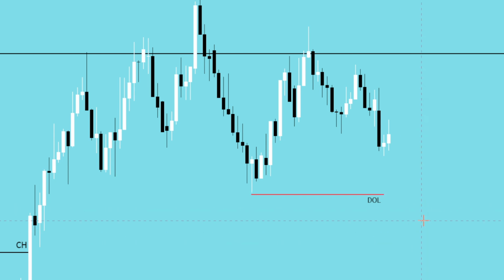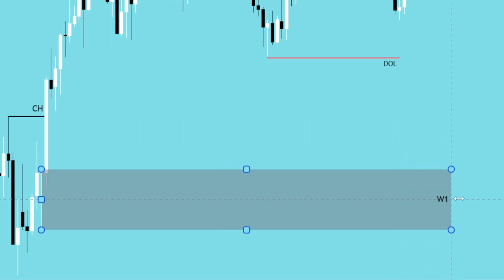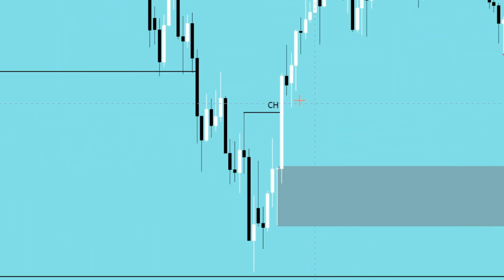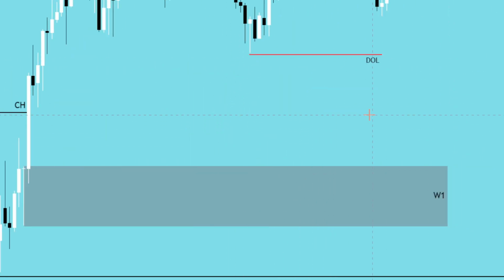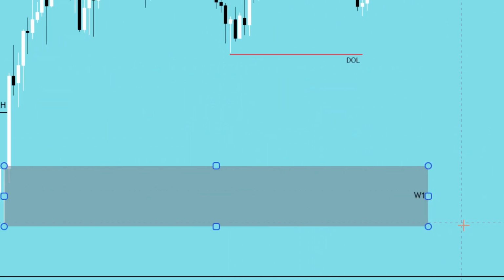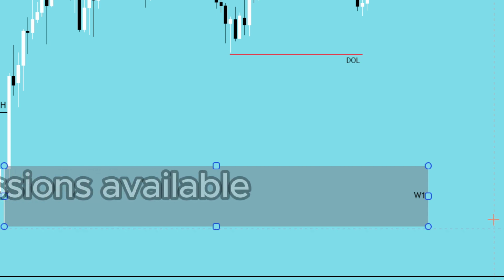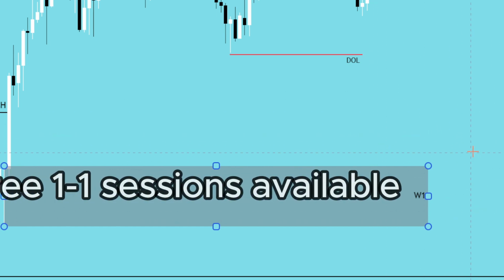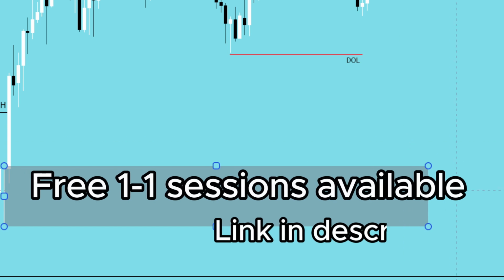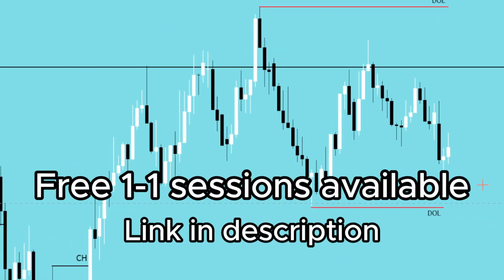If bears do continue to win, we eventually have a weekly POI down here due to this fair value gap, which facilitated this change of character. This weekly POI is at 0.998, so we're going to be heading lower than 1 essentially, where this weekly fair value gap is.